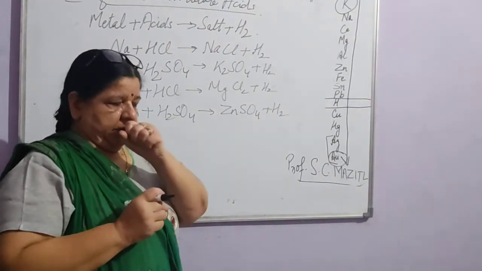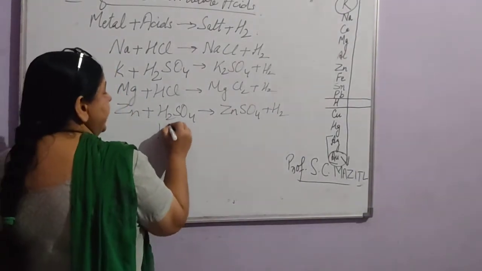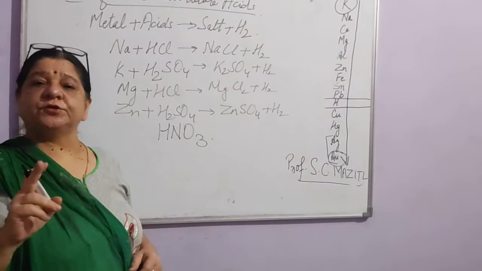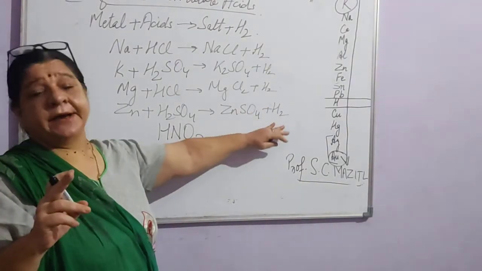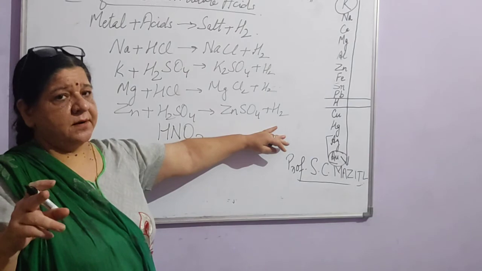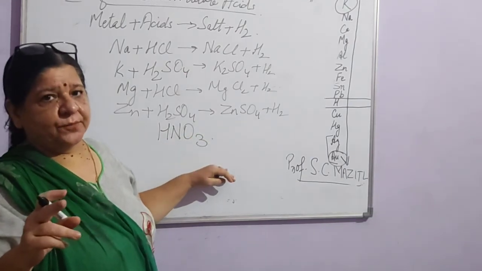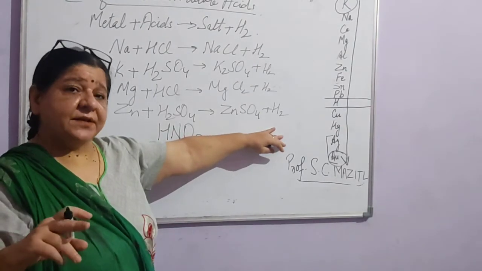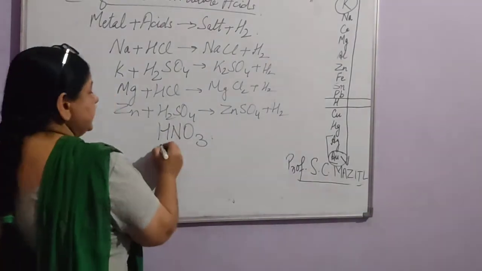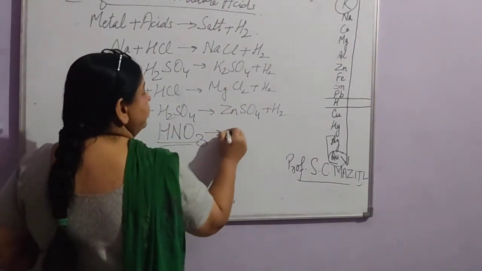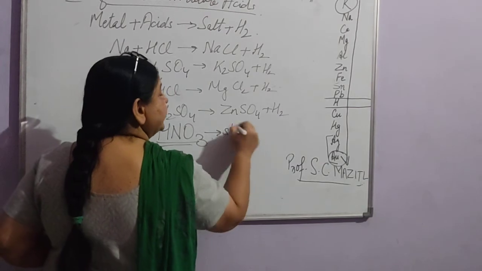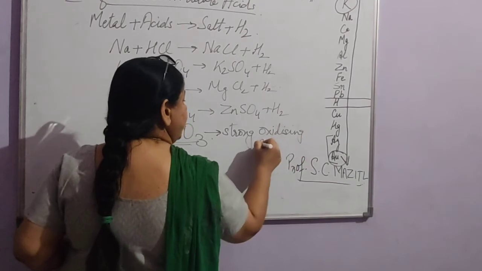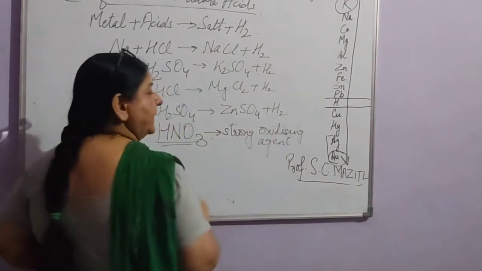But if we talk about nitric acid, HNO3, this HNO3 does not liberate hydrogen gas when it reacts with any metal. This is a very important question also. Why is hydrogen gas not given out when any metal reacts with nitric acid? The reason behind this is that HNO3 is a very strong oxidizing agent.